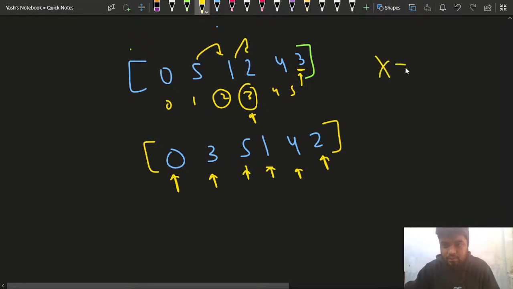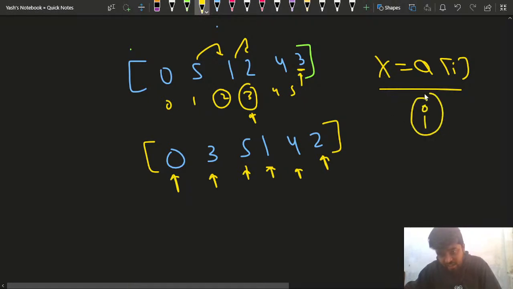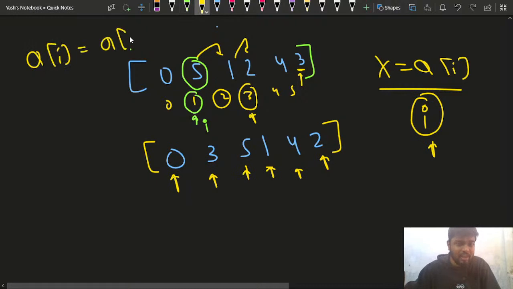Suppose X is equal to A of I. For X is equal to A of I, I am considering that whatever is the I position, now the new element will be sitting here. The current element, that is this 5, where it is sitting, I'm considering this I, and then I'm considering for this ith element where my ai is sitting. So what I'm doing is nothing but ai is equal to a of I. Can you observe this thing, that a of I?